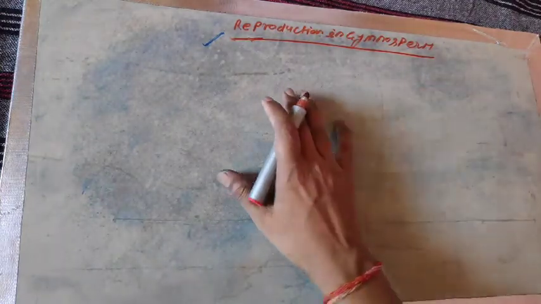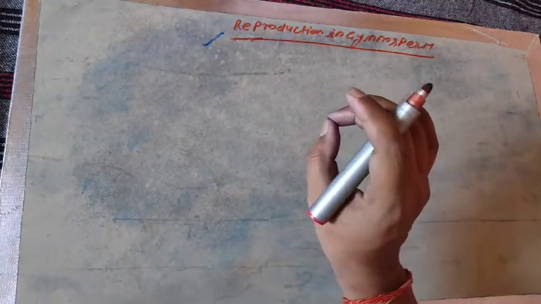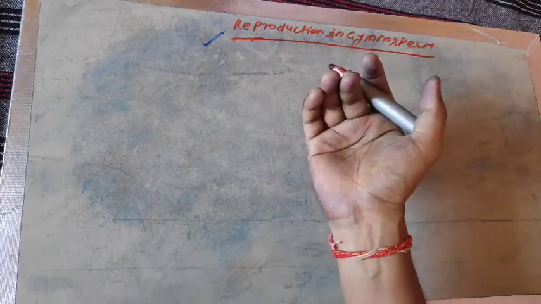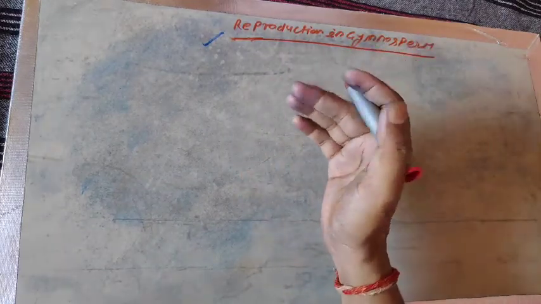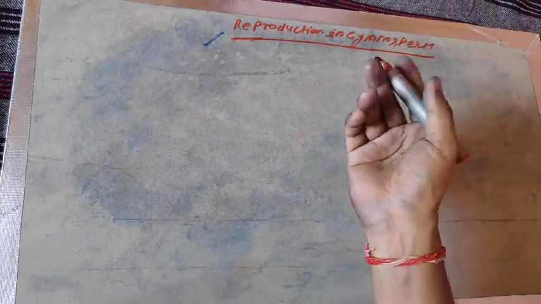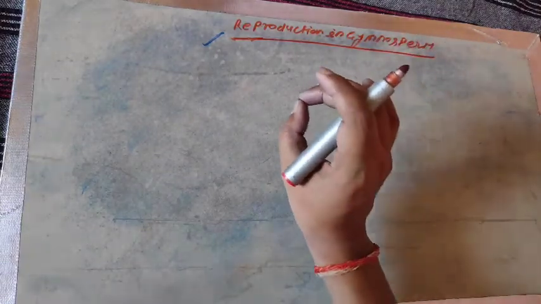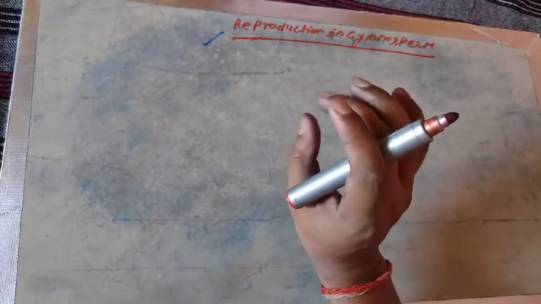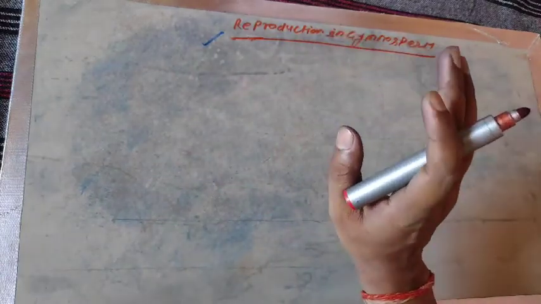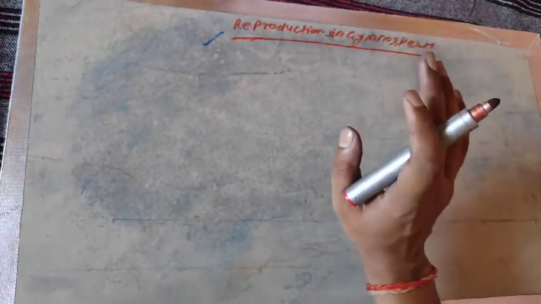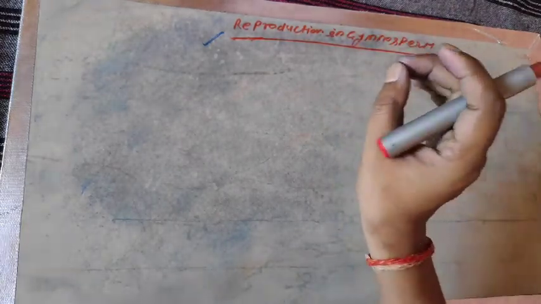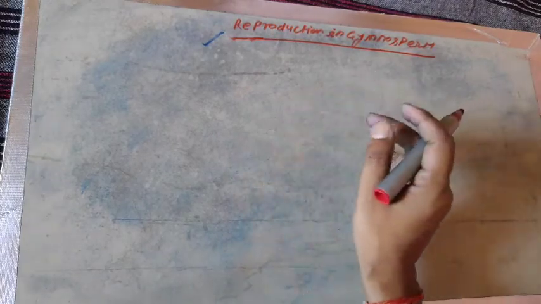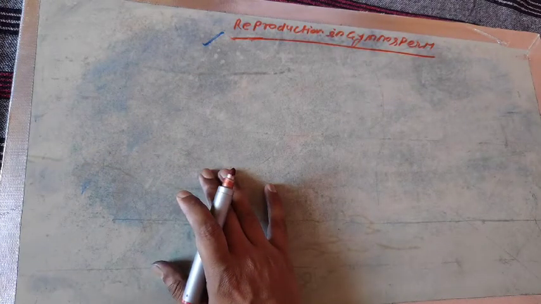And one more thing, in this video lecture we are focused only on the reproduction in cycas. Sometimes questions may arise, explain the reproduction in cycas. Don't be confused regarding that; those questions are actually for the reproduction in gymnosperm. One of the main important plants of this group is the cycas. So all about the process of reproduction and life cycle regarding the gymnosperm, we will focus on the cycas.